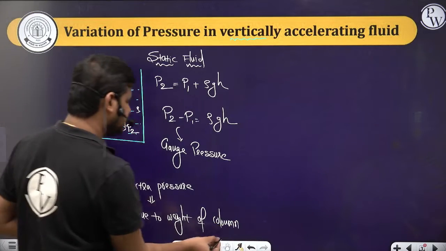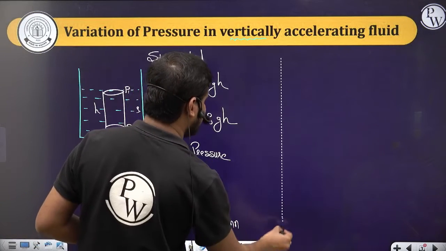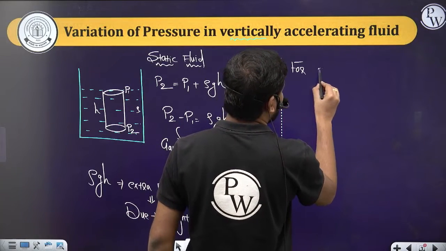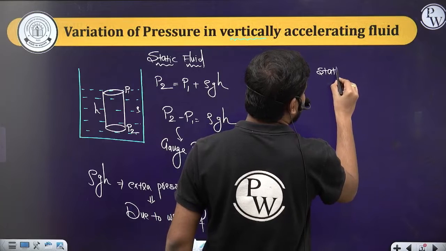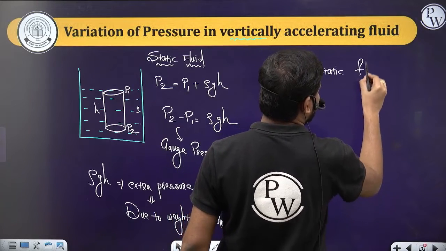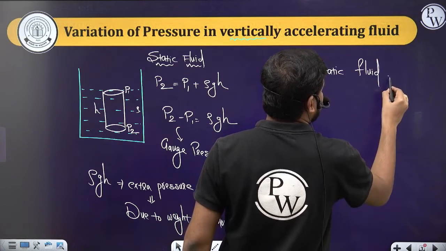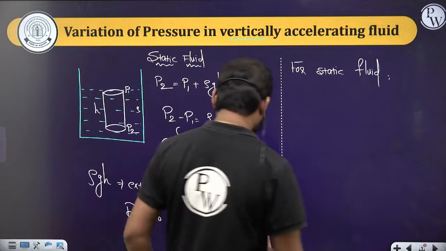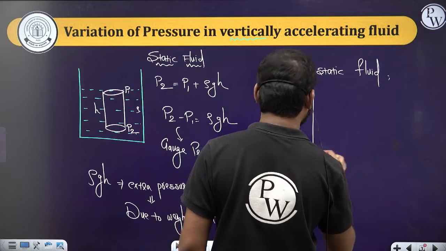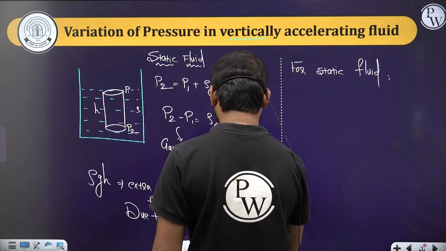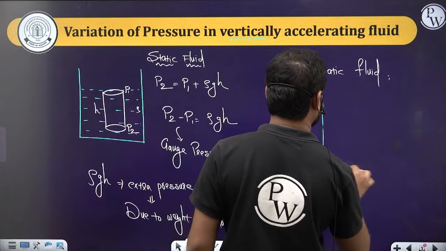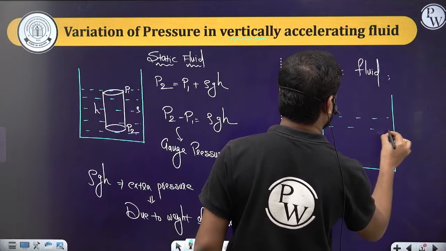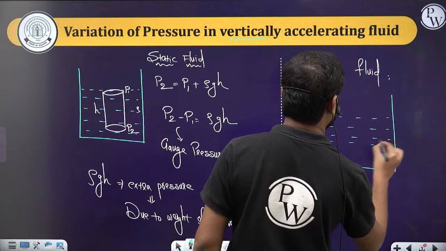And one more concept we also discussed. For a static fluid, or if the fluid is in equilibrium, the pressure at the same horizontal level will be equal, right? For example, this is a container and the liquid is filled like this.